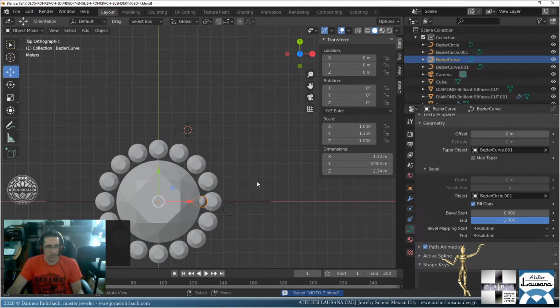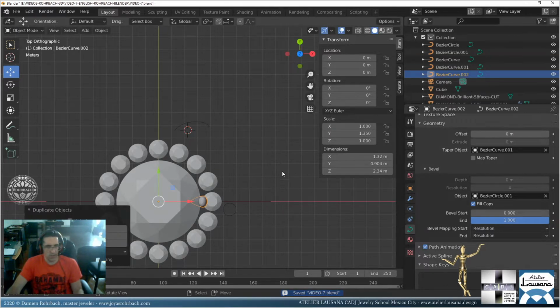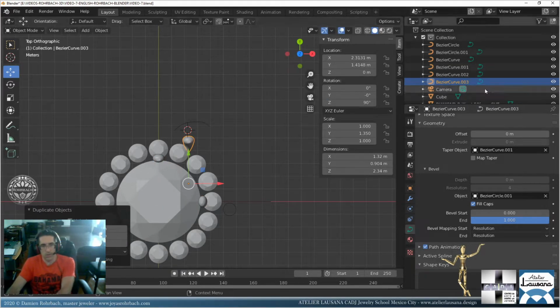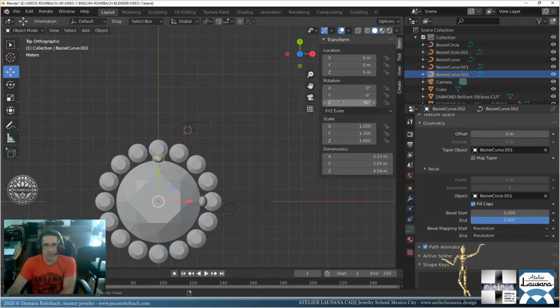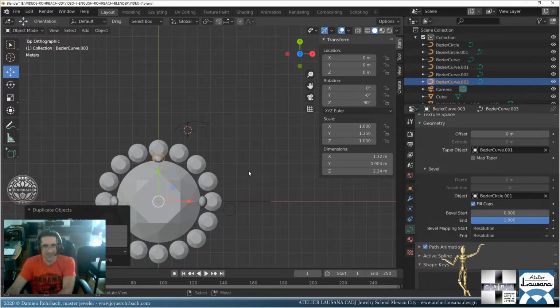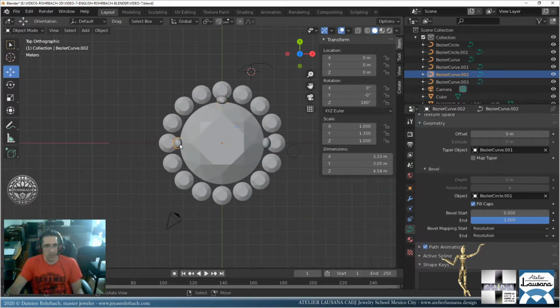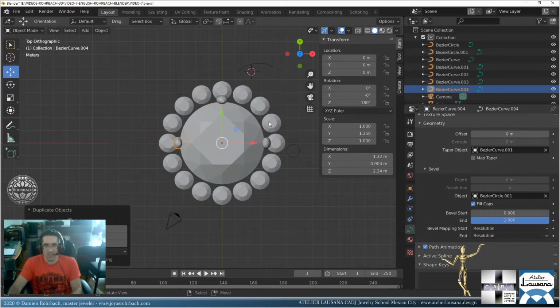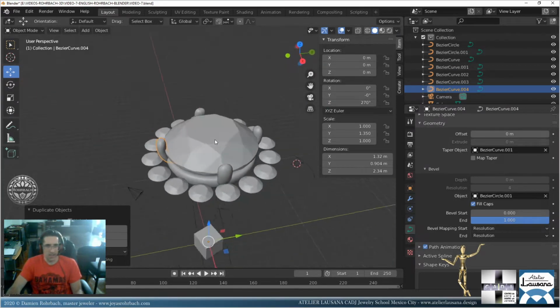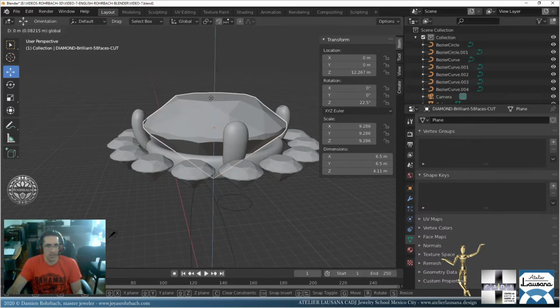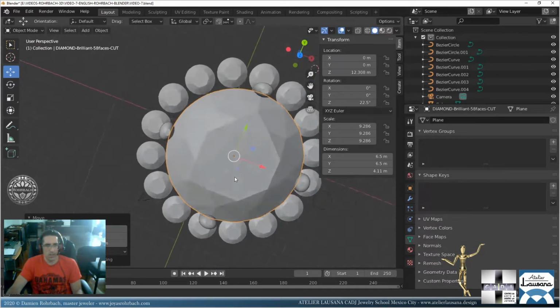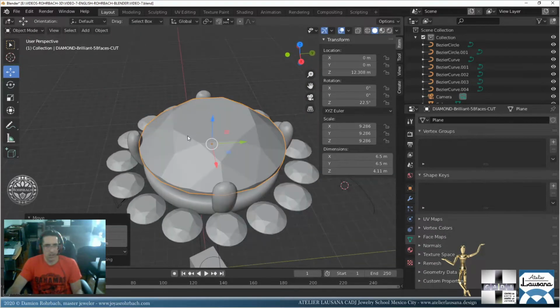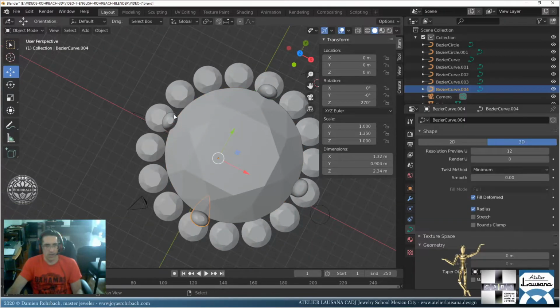Okay, that's good. Let's do Shift D, Enter, R. Let's go at 90 degrees. Shift D, Enter. No, sorry, don't move it. 180. Shift D, Enter. This one is the 90. We just want 4 prongs. Shift D, Enter. 270. Actually, I think we're going to put this guy a bit higher. That's pretty good.